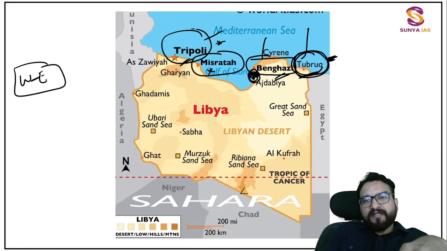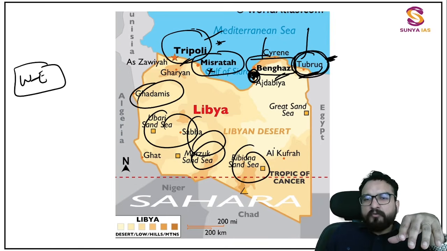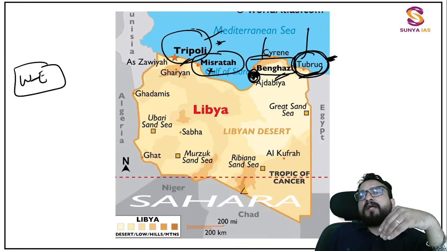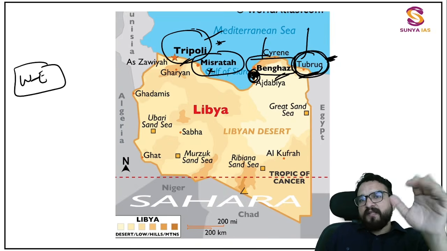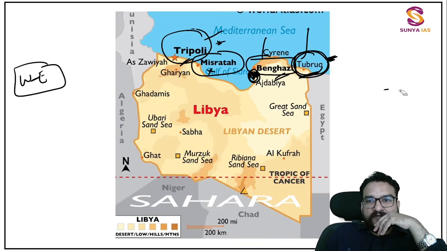Okay, because again, everything can be important, right? But what will be important is what has been asked before, or which has been in news, or which has been an important part of that particular country. From that angle we are thinking, because we have to cover 54 countries, right? 54 countries, every small detail we don't have to go ahead with.